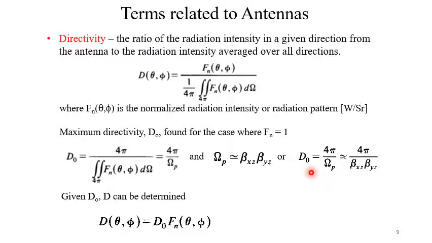Accordingly, the maximum directivity is 4π by βxz βyz. So given D0, D can be determined by multiplying it with Fn(θ,φ).